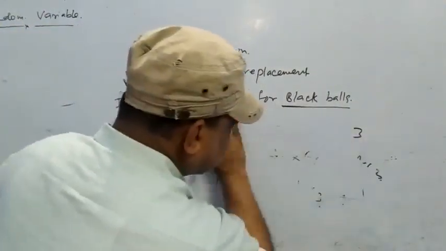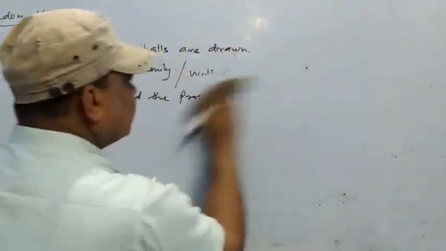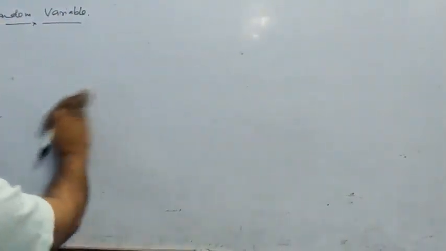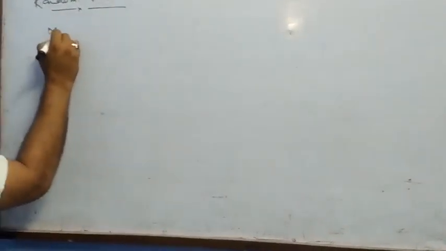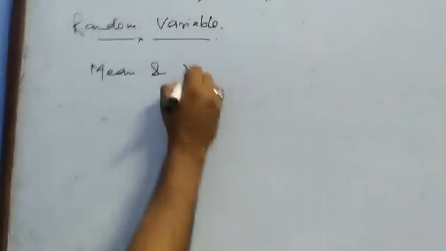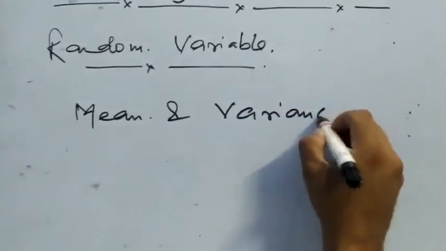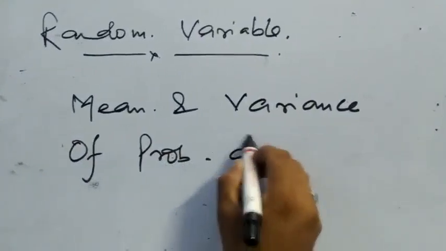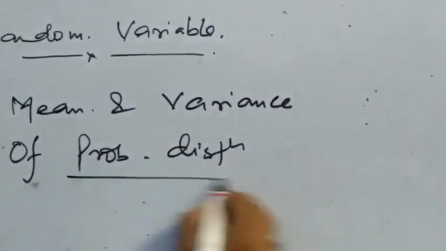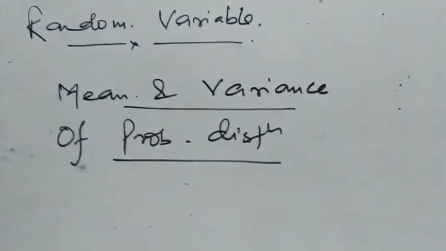Because it will be a 6 marks question, there are some additional things they will ask: the mean and variance of the probability distribution.